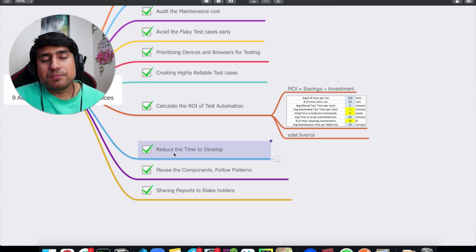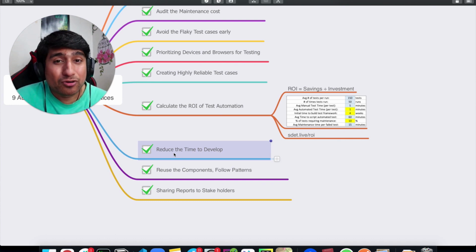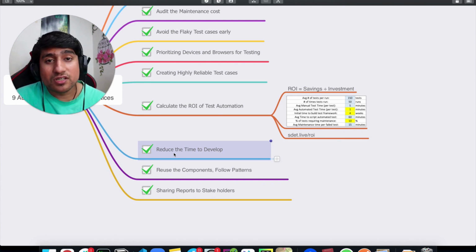Reduce the time to develop. It basically means if it is taking more time to develop, just break down the scenario. This is one of the easiest ways that we have done, and probably this will help you a lot.